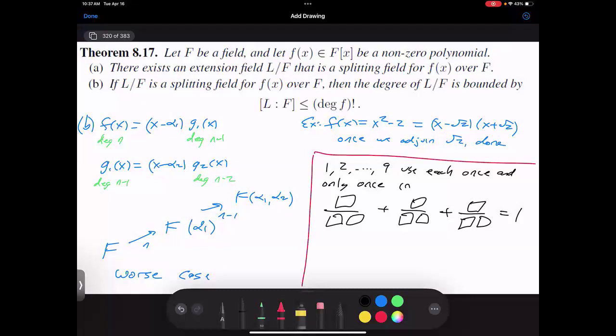So I leave as a challenge to you to write the computer code and actually find what arrangement of the numbers works. Or of course, you're welcome to prove it theoretically and try to prove where the 9 and the 1 and the 5 must be. You're welcome to do that.